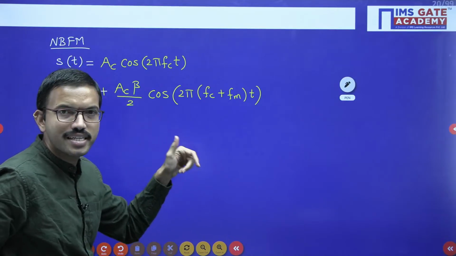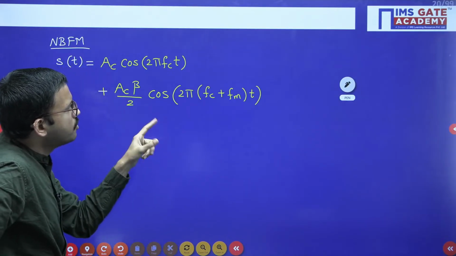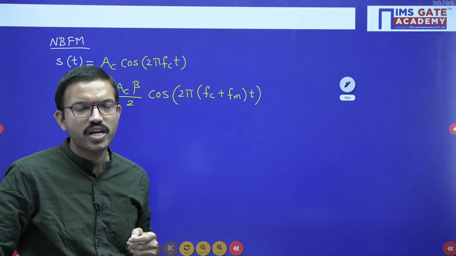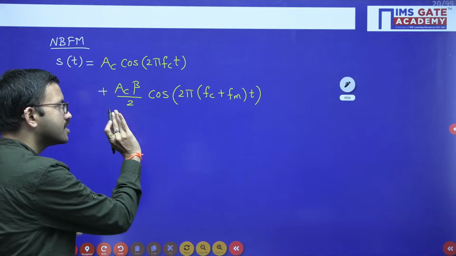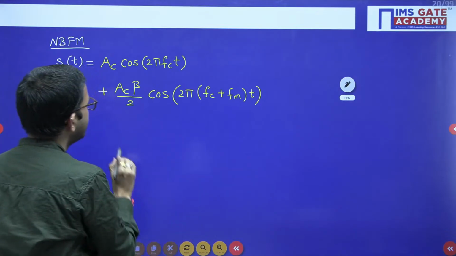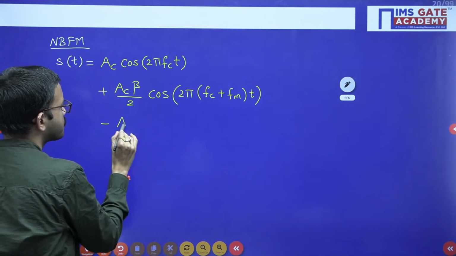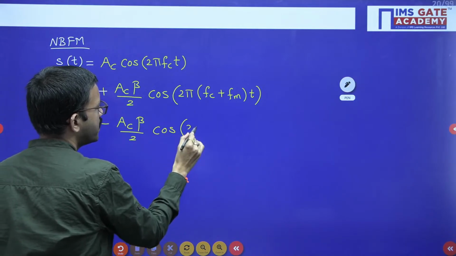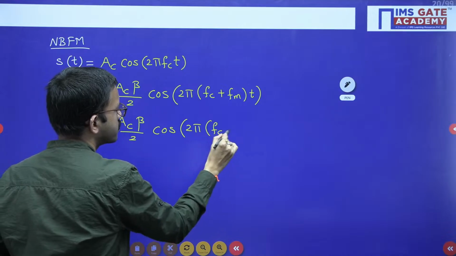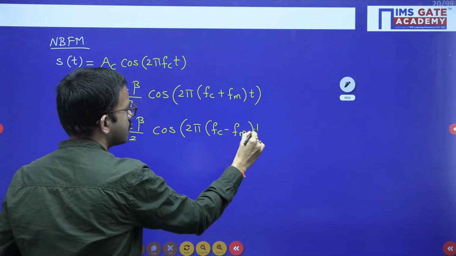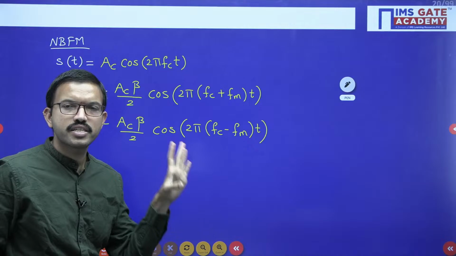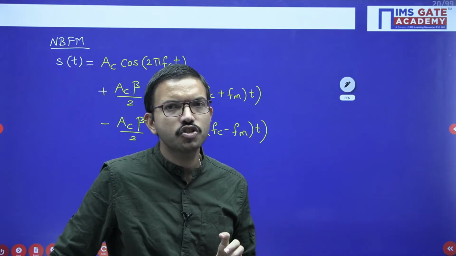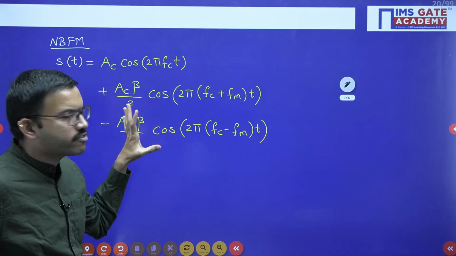Now there is a slight difference. Regarding the upper sideband and lower sideband, you have the same signal amplitude, but here amplitude wise same, polarity wise opposite: cos 2 pi into (fc minus fm) t. So whatever equation you got for amplitude modulation, the standard AM signal, a similar equation you are going to get for narrowband FM.